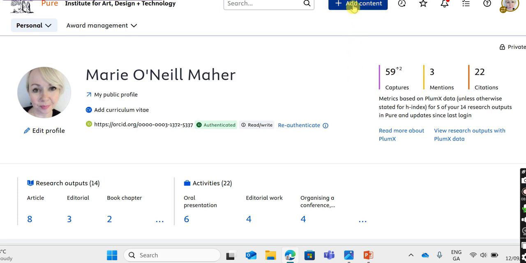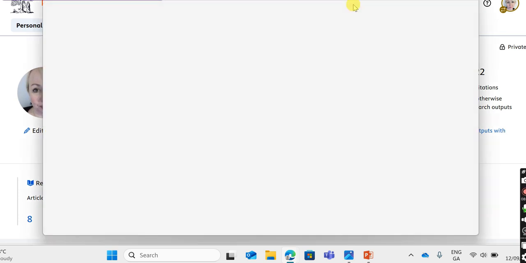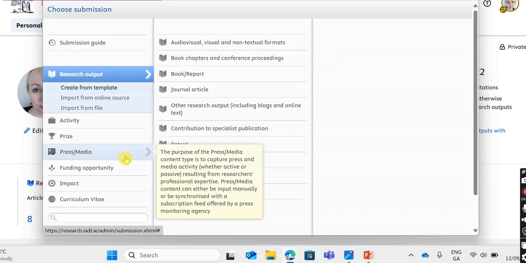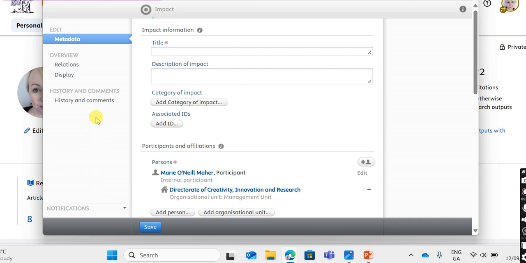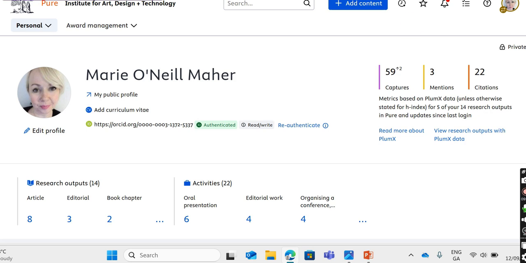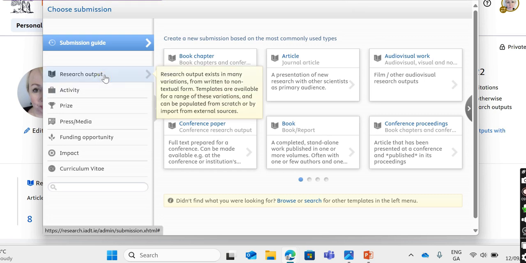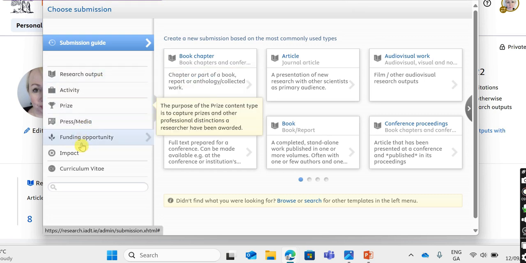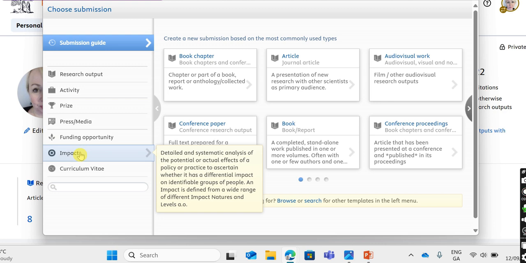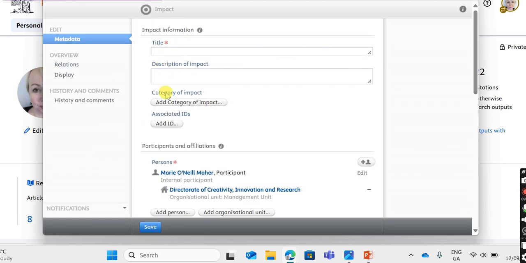So I want to show you another really useful way to add impact. If you click on add content, go down to impact, you can add a simple qualitative statement. I'll just do that for you again. So remember, you're in the back end dashboard, click add content. We used research output there the last time, but you can also come down here and you can add impact. Now, you can write a qualitative statement.